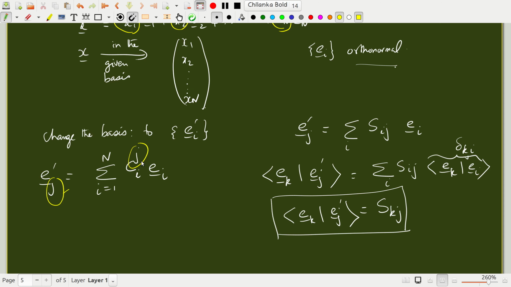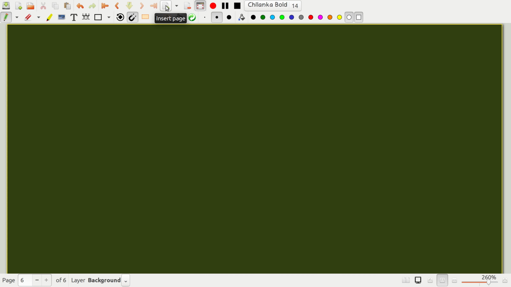So for each unit vector you will get a different set of n coefficients, so this becomes a matrix, which is what I called S_ij. All we are doing is saying that we are going to transform a vector from one basis to another basis, and we are merely saying that the two bases are interrelated using this transformation.